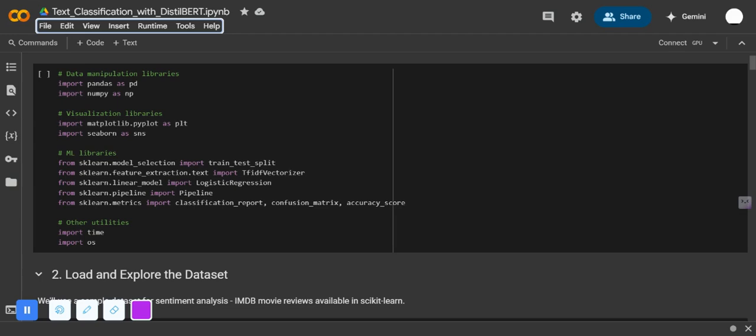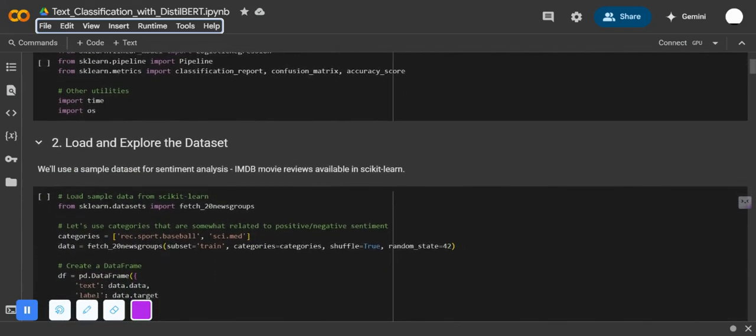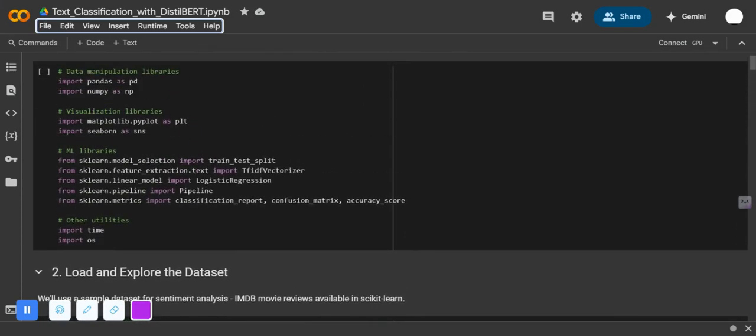So when we come to the algorithmic implementations, we are going to use logistic regression, multinomial naive Bayes, and random forest, including support vector classification. For visualization, Matplotlib and Seaborn are going to do the work. For training, we are going to take the 20 newsgroups dataset. It is going to be supervised. And for medical, we're going to take sci.med.